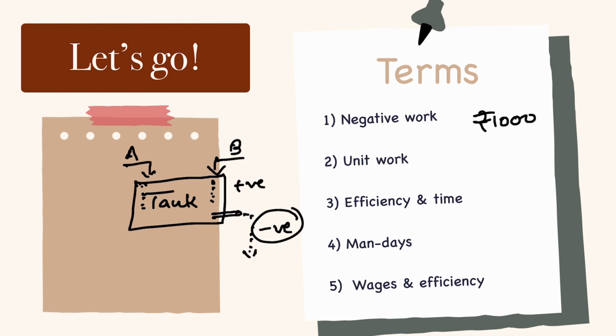The person who completes the work in 2 days will do 1 by 2 work in a day. Now the person who worked for 10 days will do 1 by 10 work in a day. Compare which is higher. This person does 1 by 2 work, that is 50% of the work. This person did only 1 by 10 work. 1 by 2 is higher, so this person must get more wage. But if you only take the number of days, you will think he worked for 10 days, he should get more wage.